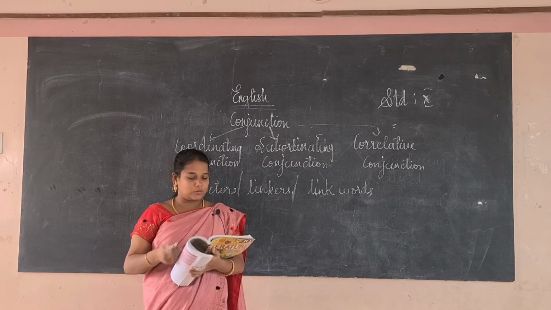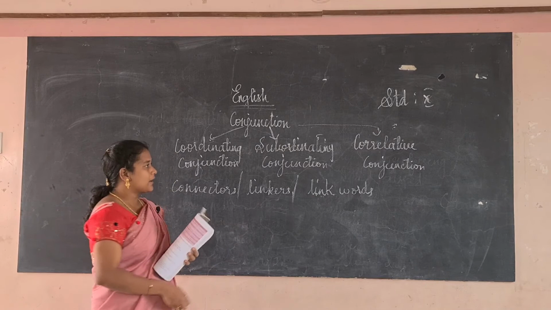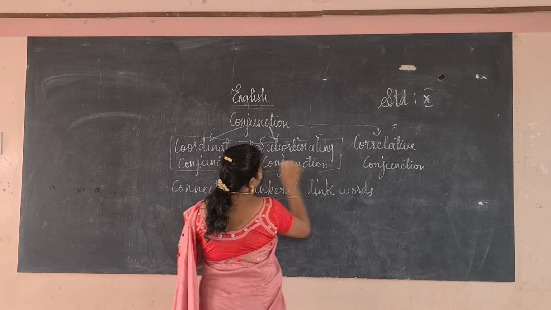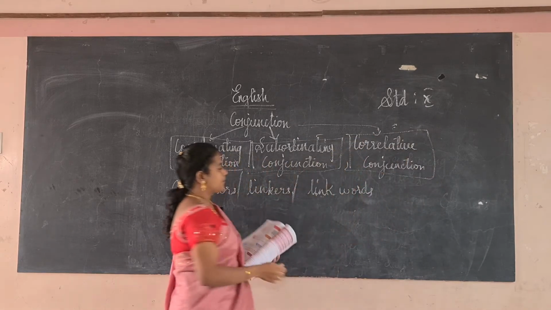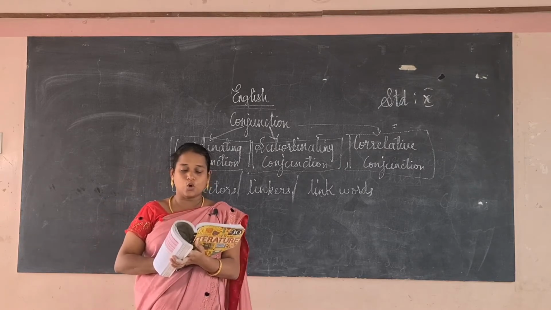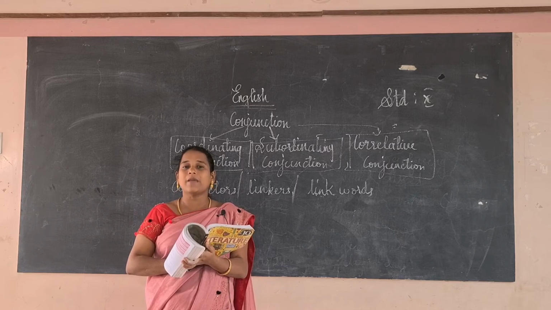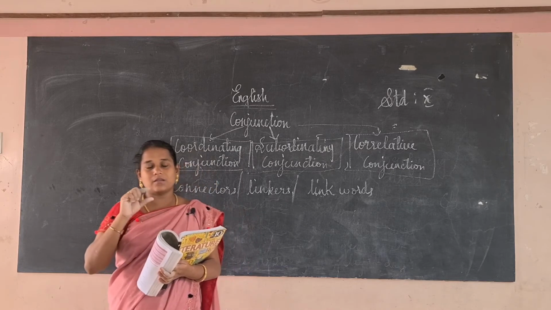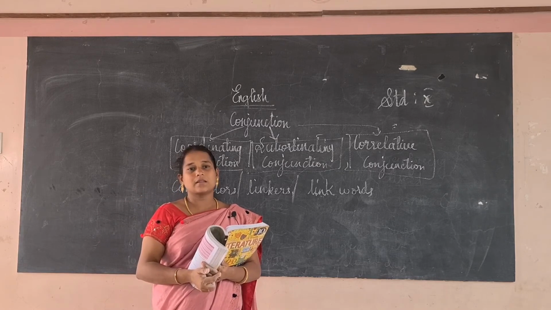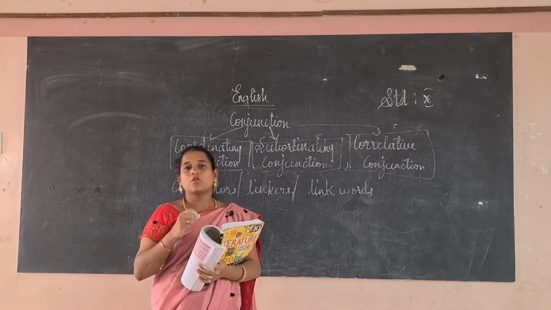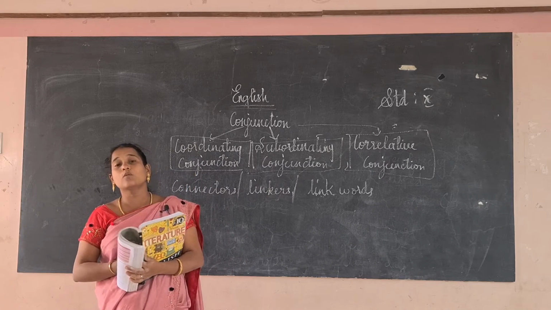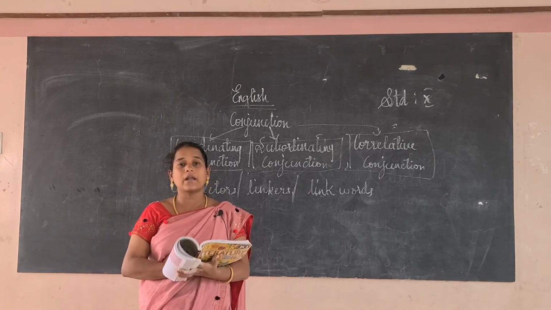So there are three types: coordinating, subordinating, and correlative conjunction. What are coordinating conjunctions? Coordinating conjunctions link two groups of words that independently make sense. It means the words by themselves give meaning. They do not need any subordinate words to make complete sense. That is called a coordinating conjunction.